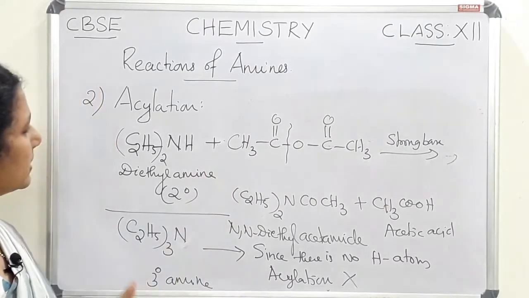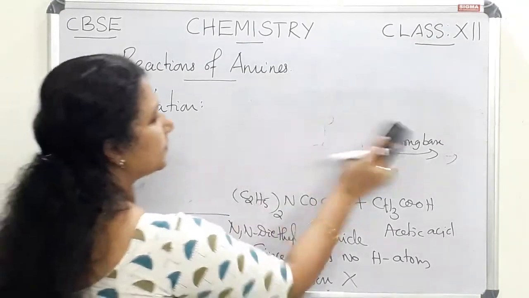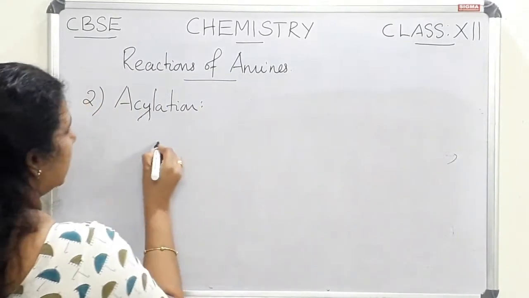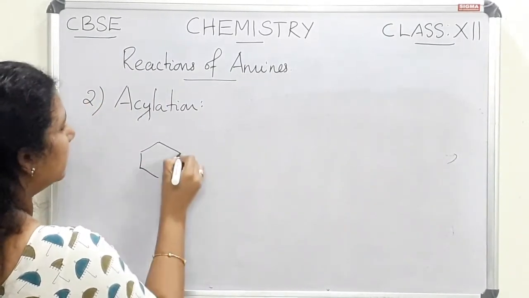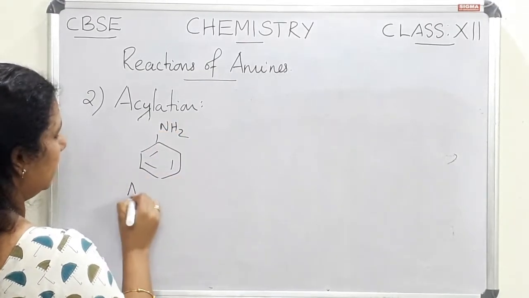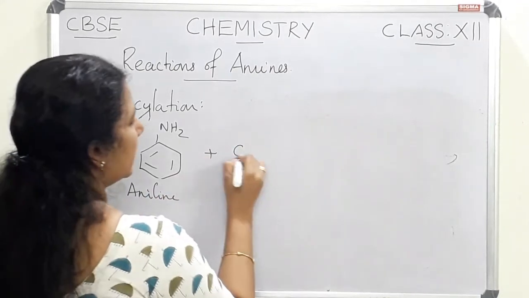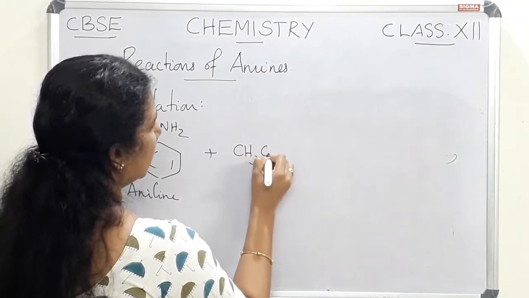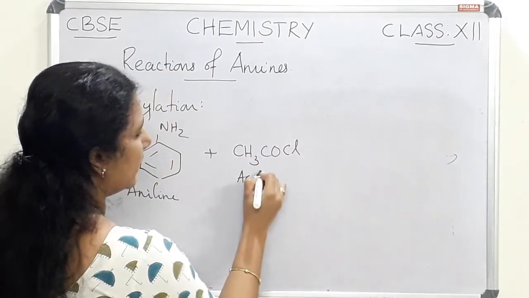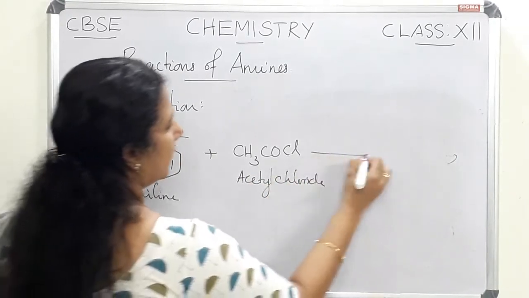The same is true for aromatic amines. Let's write an aromatic compound, aniline. In this case also we can take acetyl chloride or acetic anhydride. Here acetyl chloride, an acid chloride, is used.